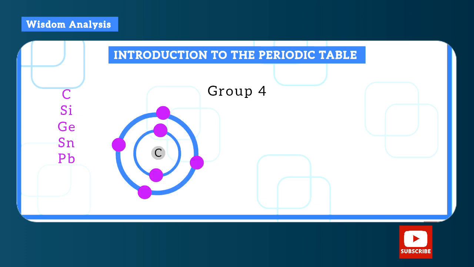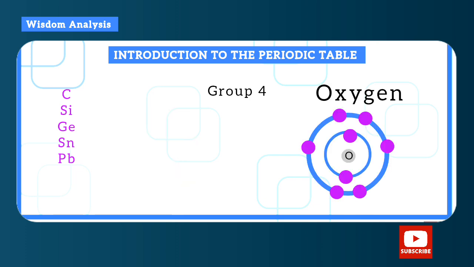Okay, let's take carbon for example. Since carbon has 4 electrons in the outermost shell, it can give out the 4 electrons to be a stable duplet. It can also take 4 electrons to make the outermost shell complete of 8 to be a stable octet. Okay, so it can either give or take.